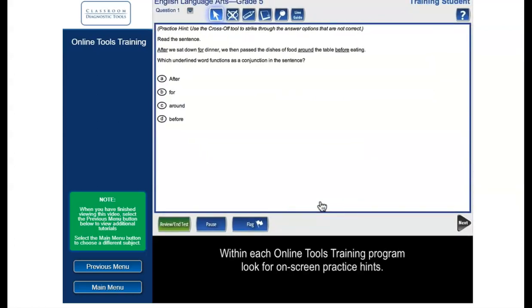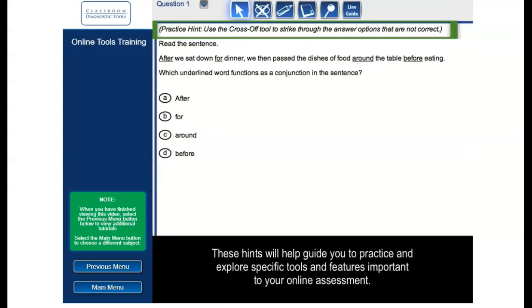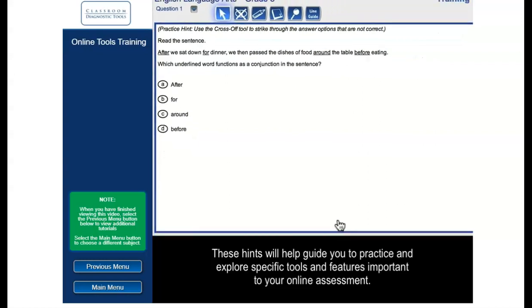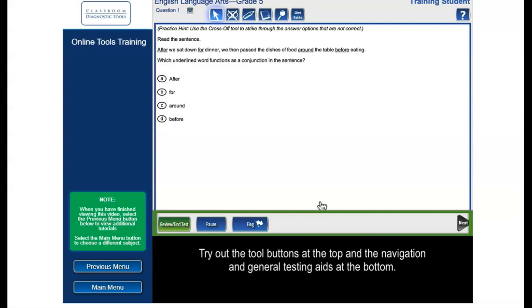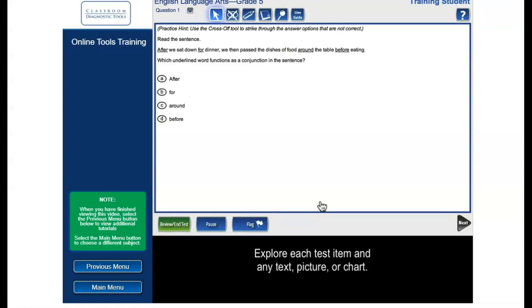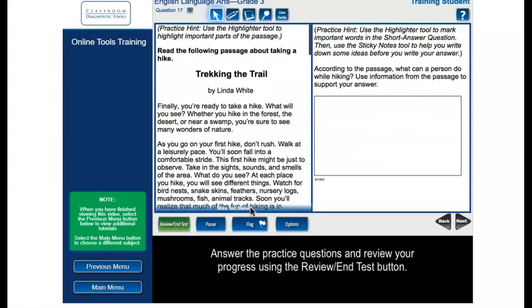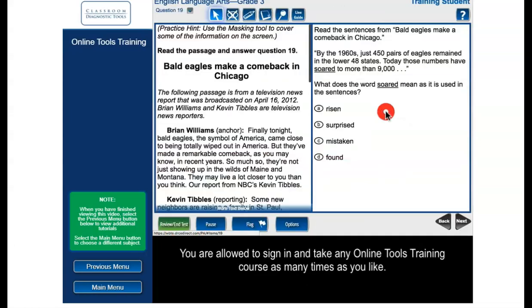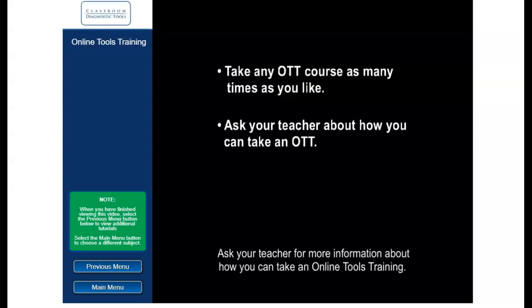Within each Online Tools Training program, look for on-screen practice hints. These hints will help guide you to practice and explore specific tools and features important to your online assessment. Try out the tool buttons at the top and the navigation and general testing aids at the bottom. Explore each test item and any text, picture, or chart. Answer the practice questions and review your progress using the Review and Test button. You are allowed to sign in and take any online tools training course as many times as you like. Ask your teacher for more information about how you can take an online tools training.